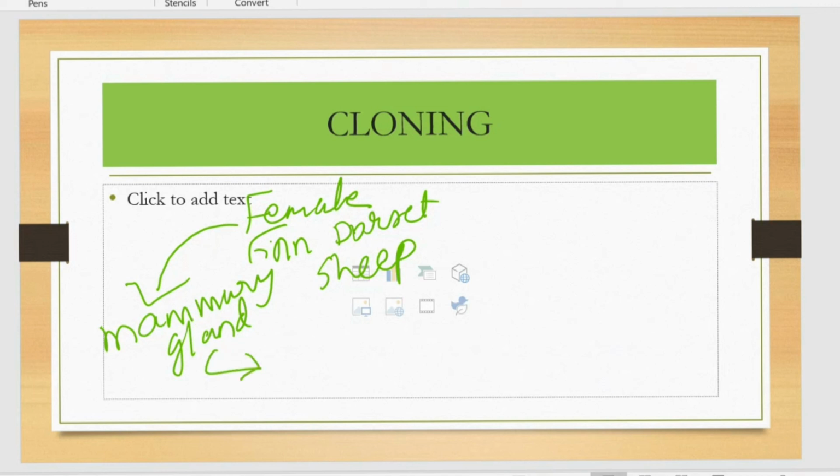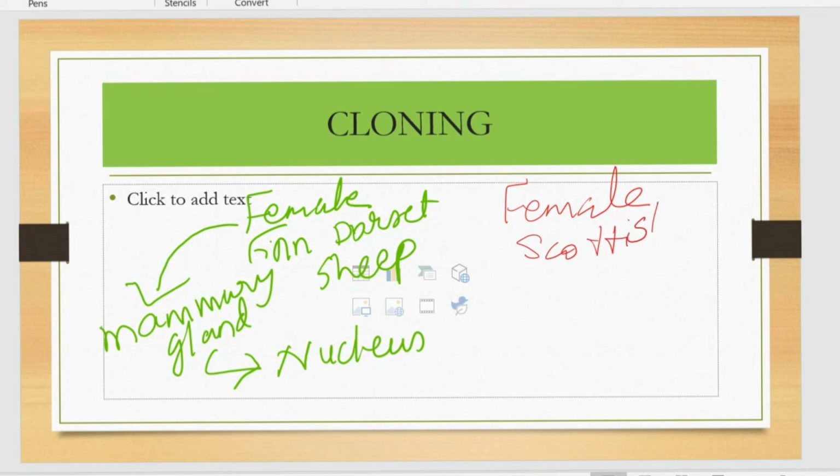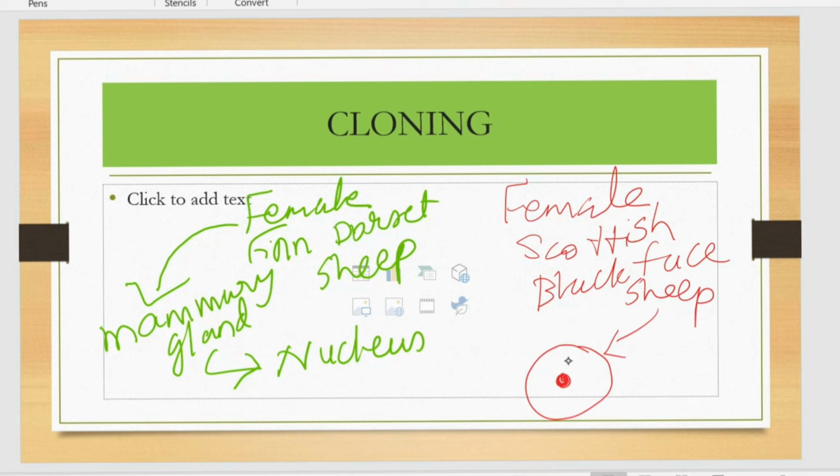From the cell, the nucleus of the cell is taken. We are not taking the entire cell, we are taking only the nucleus. So this is about the female Finn Dorset sheep. Next, I'll give another color to identify the difference here. Next, we are selecting the female Scottish blackface sheep. From this, we are taking the egg cell. The egg cell has a single nucleus. This is the egg cell extracted from this.